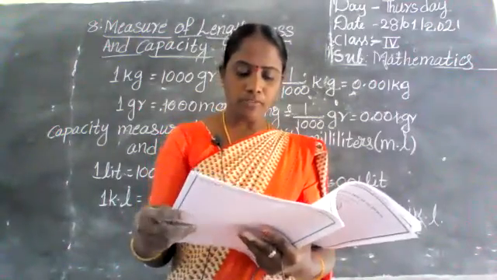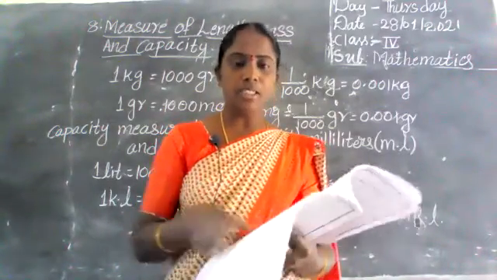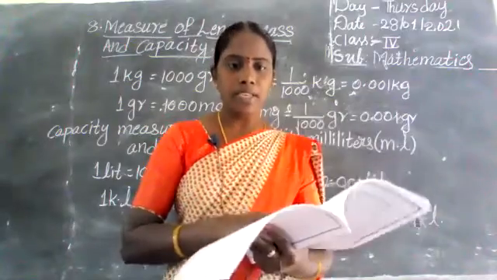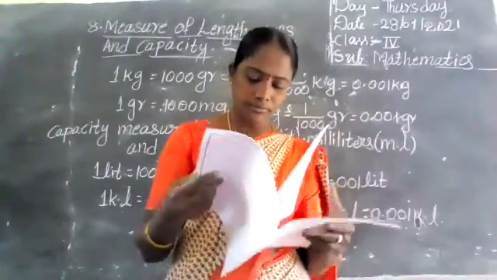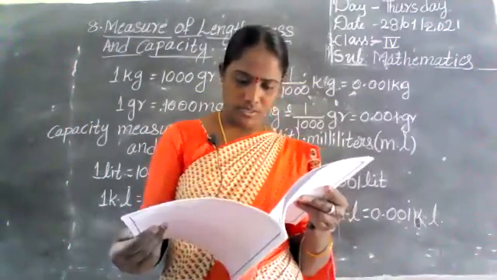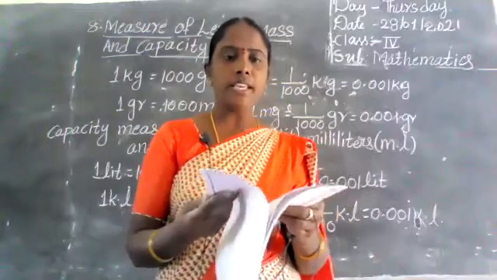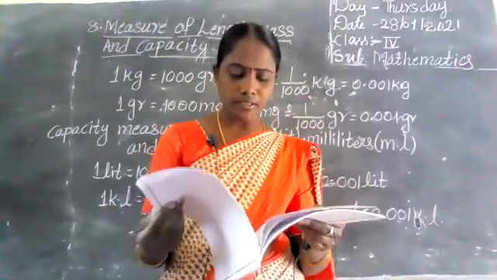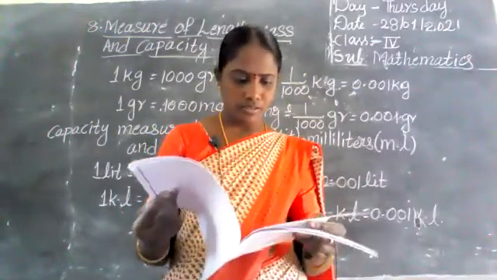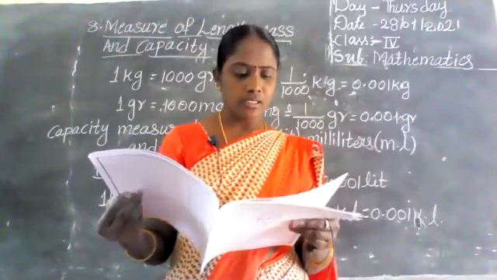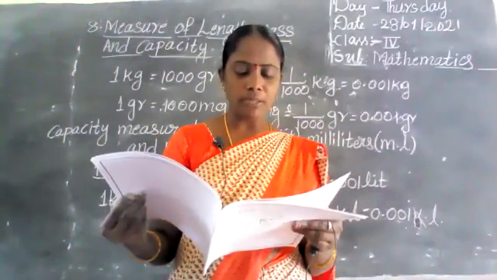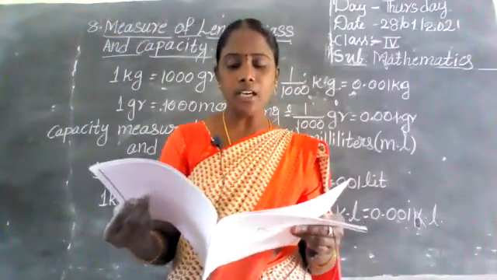Next, find the product of the following multiplication. Here also you have to do the same multiplication, same like that. Next, what is there in day 9? Multiplication. Find the product of the following multiplication by expanding the numbers.